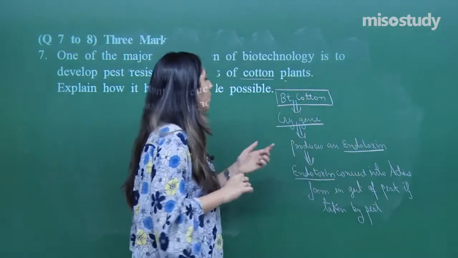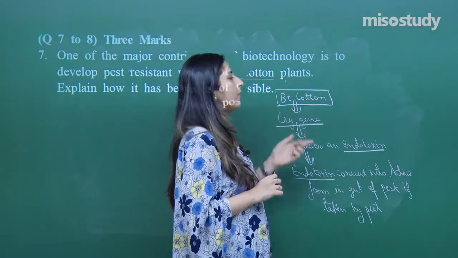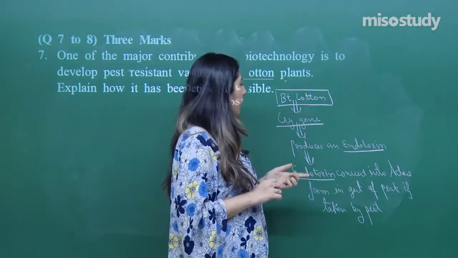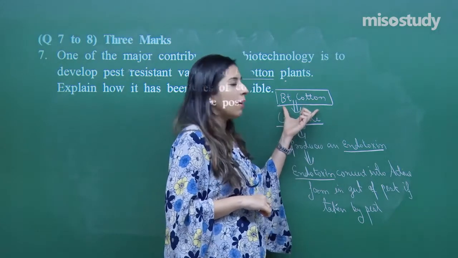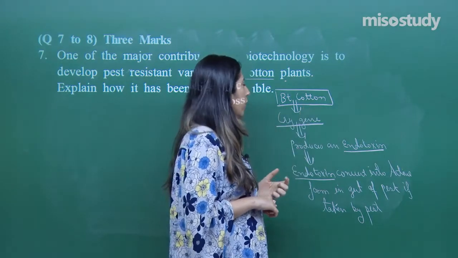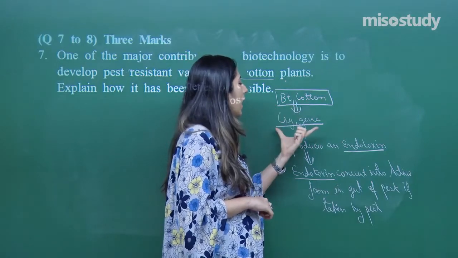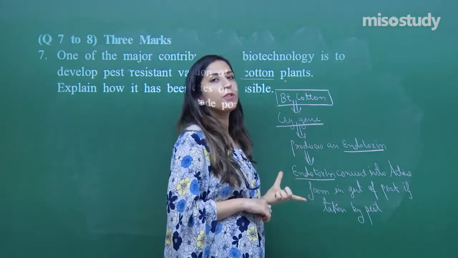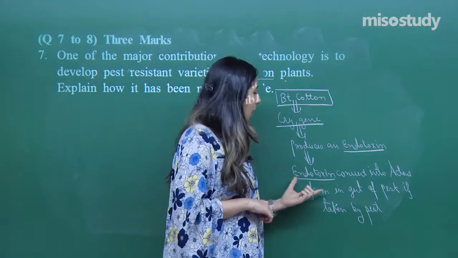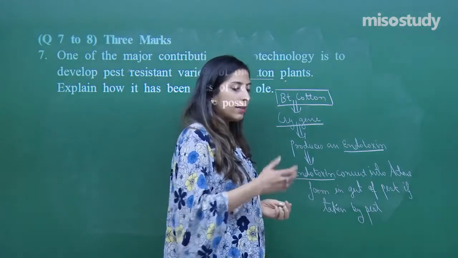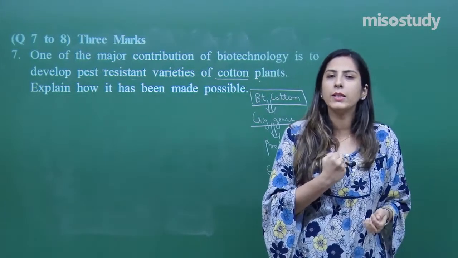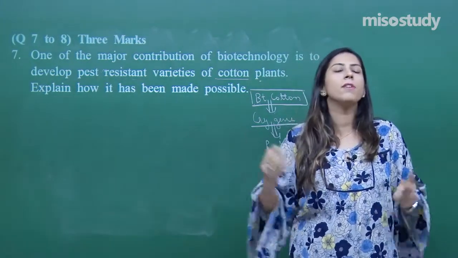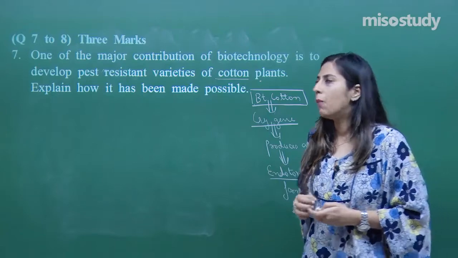Just imagine a situation. Suppose in an agriculture field a BT cotton is there. One of the pests is coming. Pest will come and attack it. Pest will not be able to survive because the BT cotton has a cry gene present in it which produces endotoxin. That endotoxin which is produced, when these insects swallow it, will be converted into an active form. Once it is converted into an active form, what will happen?